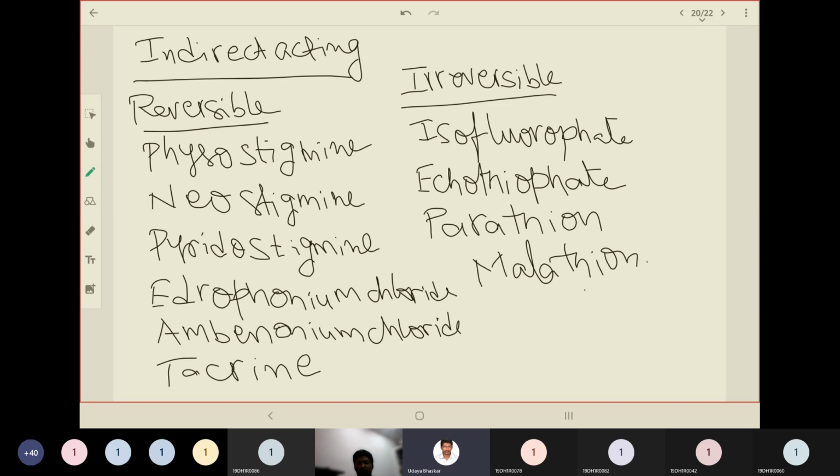But what happens with reversible candidates like physostigmine? They bind to the cholinesterase enzyme and inhibit it. When the enzyme is inhibited, it cannot break the acetylcholine molecule. So the action of the parasympathetic nervous system will be enhanced for a longer duration than usual.